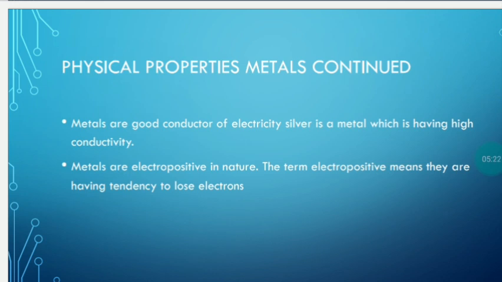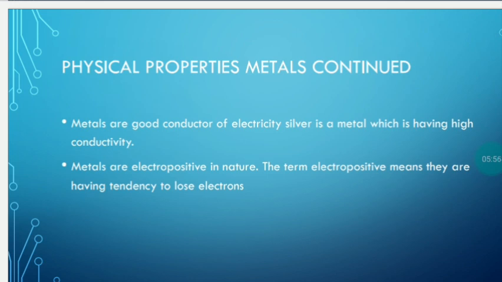Electropositivity is a tendency to contain 8 electrons in the valence shell. Valence shell means the outermost shell. So those metals which want to keep 8 electrons in their valence shell by donating electrons, this nature of metal is called electropositivity. So containing 8 in the valence shell by donating electrons is called electropositivity. This is the nature which metals are showing.